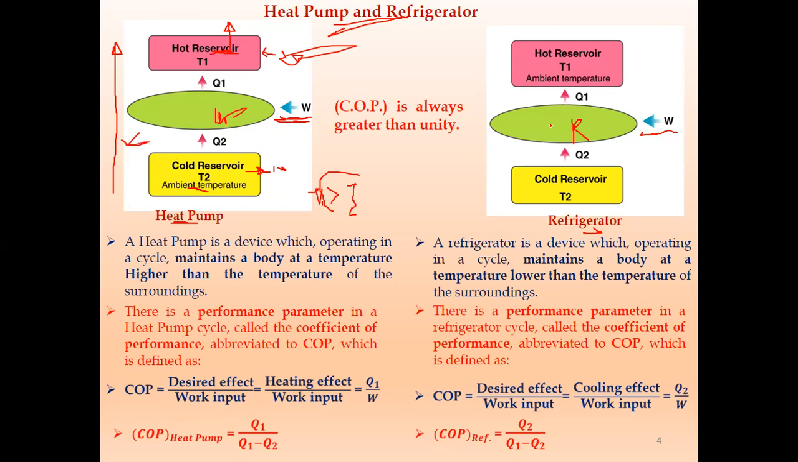Now we have a refrigerator. In a refrigerator, we have a hot temperature, which is the ambient or atmospheric temperature, say 24 degrees Celsius, 22 degrees Celsius, or 23 degrees. And we have the temperature of the cold reservoir, which is 4 degrees Celsius, 3 degrees Celsius, 0 degrees Celsius, minus 1, 2, 3, and so on. So this temperature is less.